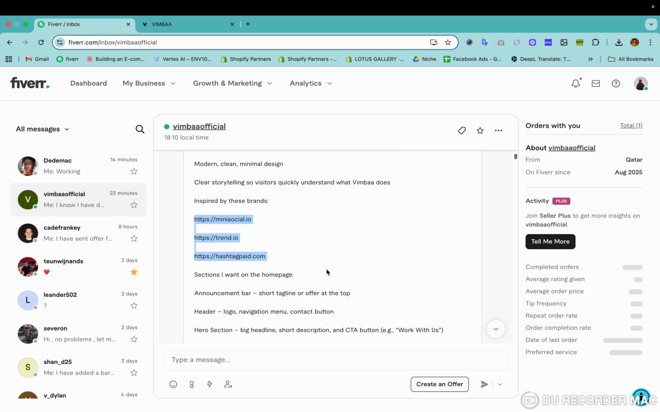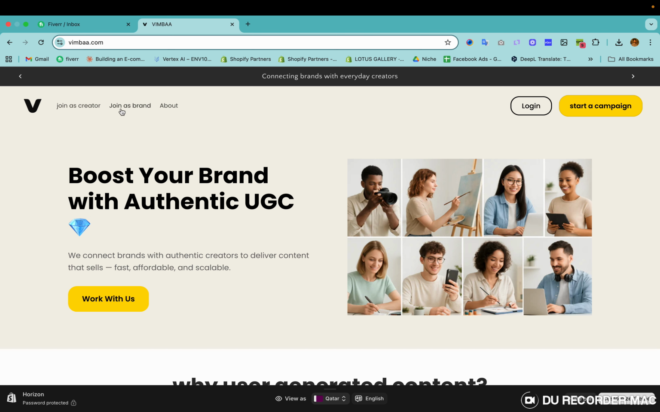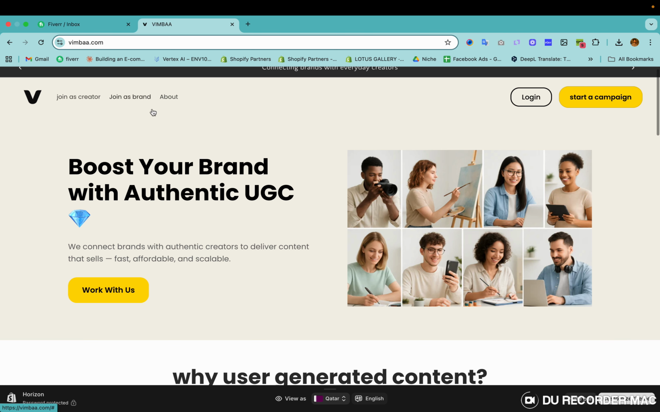Here is the announce bar he mentioned. Here is his website, and here is the announce bar. Here is the logo, navigation and contact button. Oh, one more thing, he requested to make it in navigation, so that here is the login and start campaign. If I click here, then it will go to the contact form. Here is the contact info.